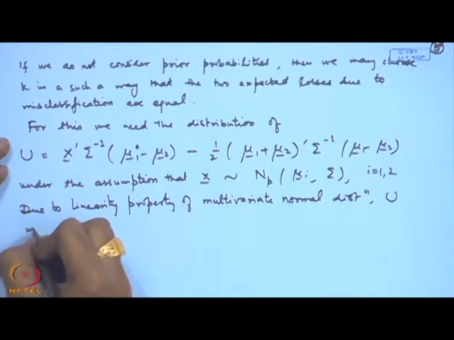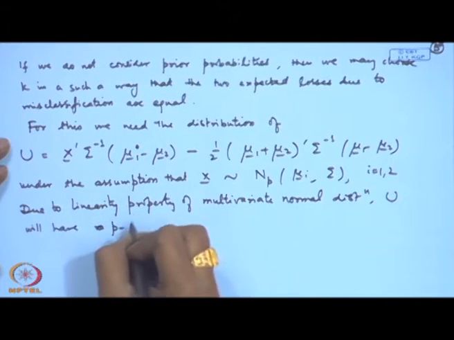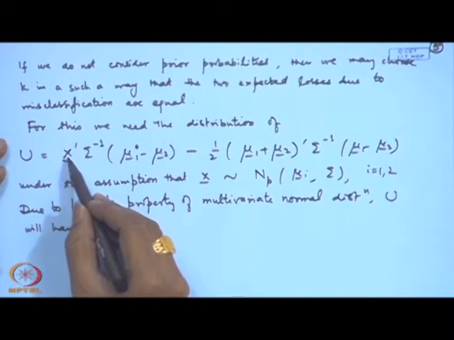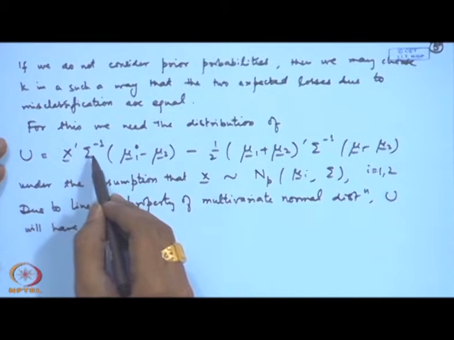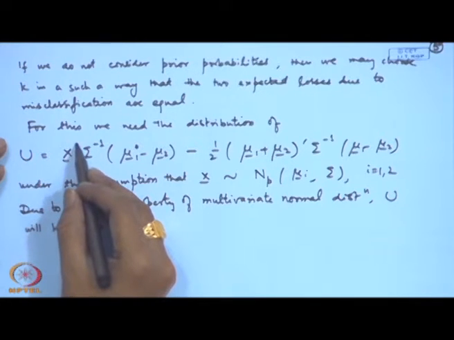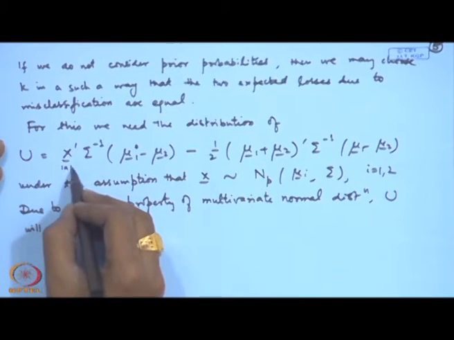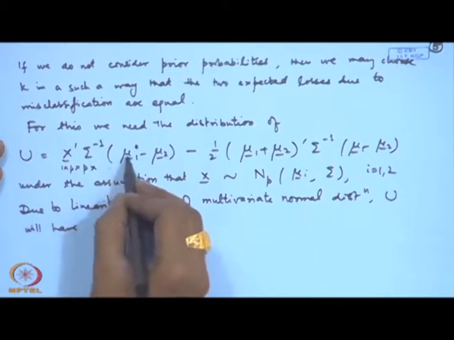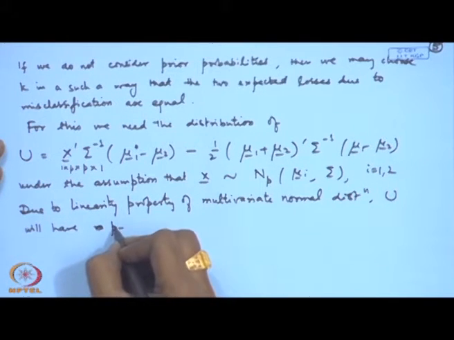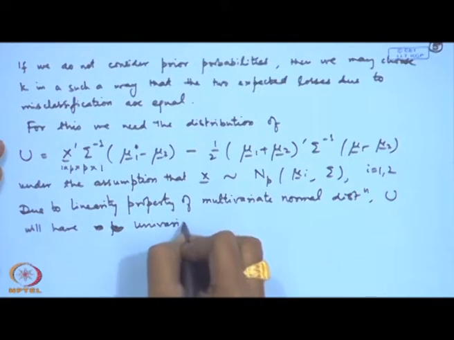The dimension will change, because what is happening is x is a multivariate normal, but the term you are writing becomes a scalar quantity, because this is 1 by p, then p by p, and then p by 1. So, you will have a univariate normal distribution.